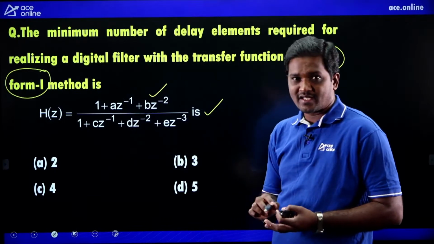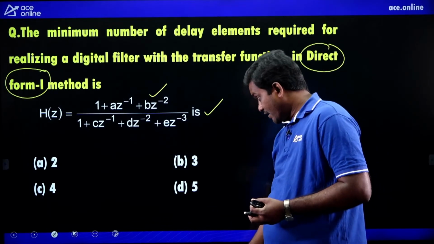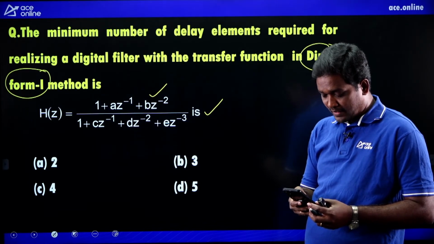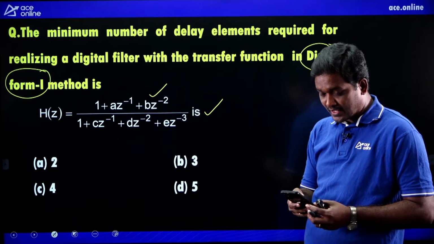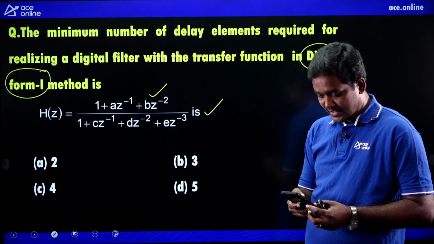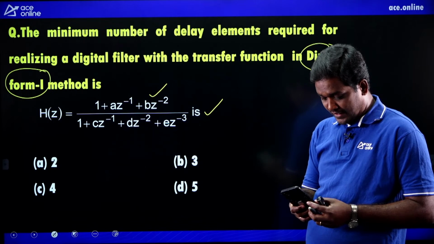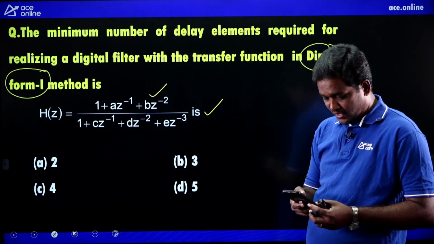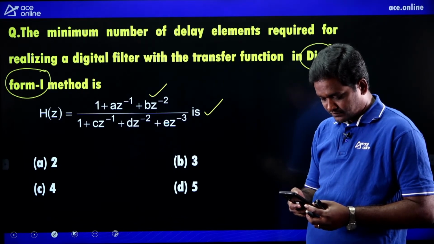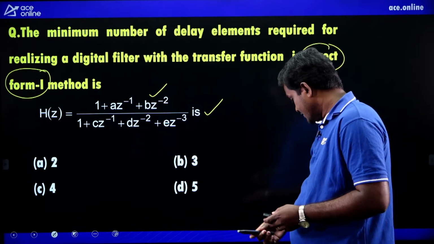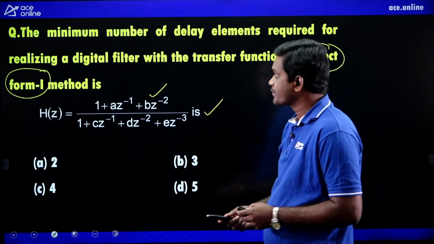Tell me what is your answer? I am waiting for your answer. What is the option? How many minimum number of delay elements are required using direct form 1 method? Yes, please give a reply. Waiting for your reply. What is the right option? C. See here.